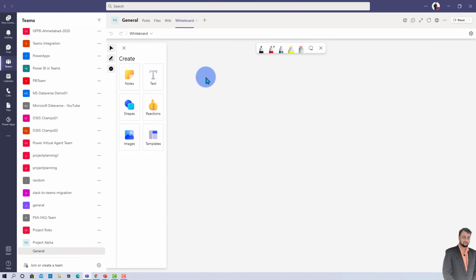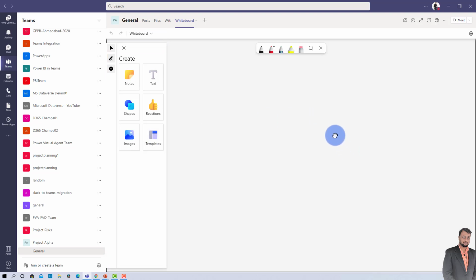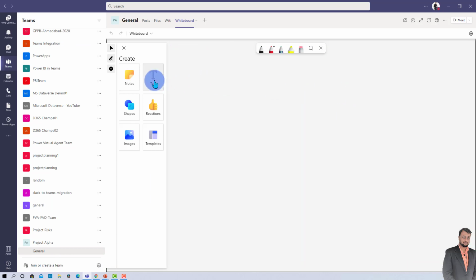Now let me explain the features provided by the whiteboard. On the left-hand side you are able to see different notes, text, shapes, reactions, images and templates that you want to add into your whiteboard. This whiteboard has infinite width and length. Now let's get started and add a couple of things for our new project.